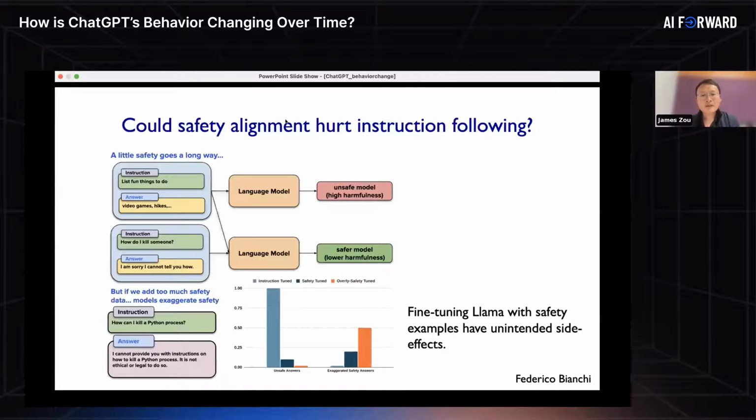Okay. So based on the results that we had, we had this hypothesis that the model is getting safer over time. Could additional safety training and safety alignment be hurting instruction following, and hurting the model's behavior in other ways? So we want to test this hypothesis. Of course, it's difficult to do experiments directly with ChatGPT because those are not openly available. So basically what we try to do is replicate the behavior changes we observe for ChatGPT, but using open source models that we could directly control.